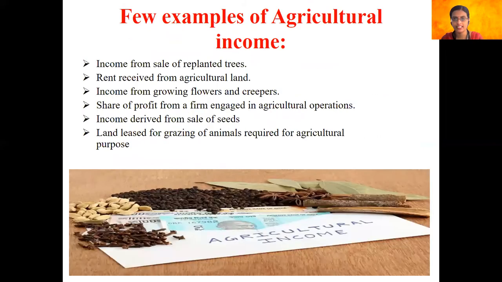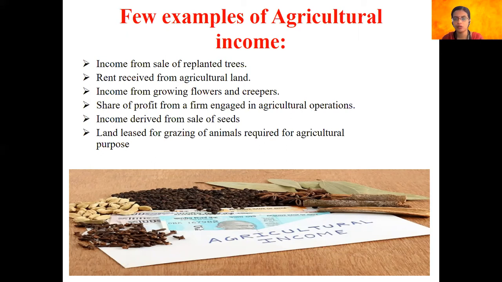Now, here are a few examples of what are agricultural incomes. First one, income from sale of replanted trees. So what are we doing here? An individual is planting trees and getting a yield out of it. Therefore, there is some agricultural operation happening there. So therefore, we call that an agricultural income. Secondly, any rent that you receive from an agricultural land. Again, the rent that you are receiving from an agricultural land is out of an agricultural produce. Therefore, it's called an agricultural income.